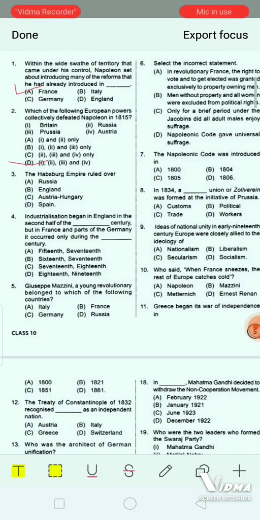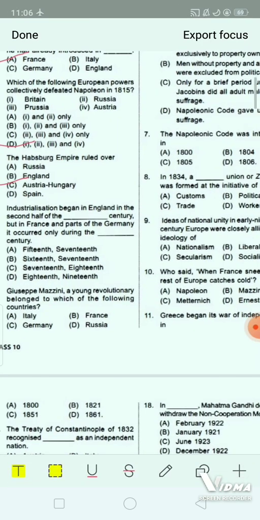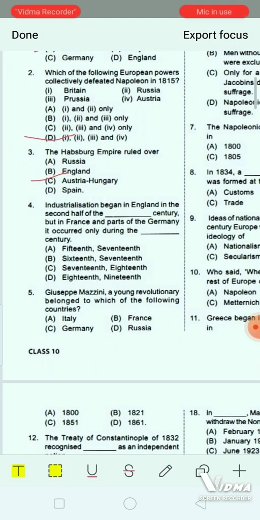The correct answer will be C. That is Austria and Hungary. The Habsburg Empire ruled over Austria-Hungary. It was a patchwork of many different regions and people. Okay. Now coming to next question.